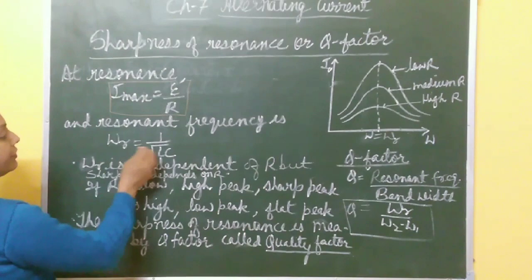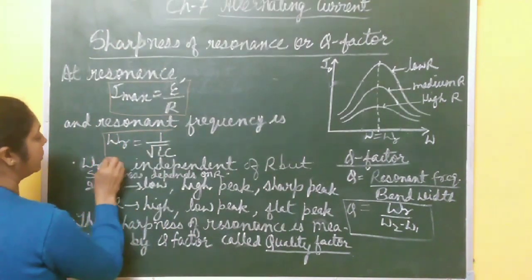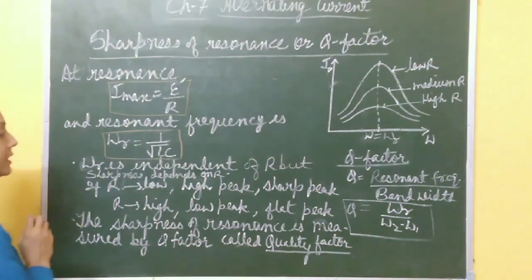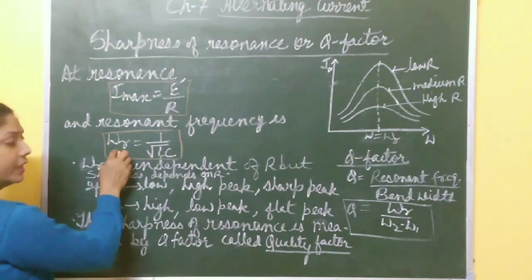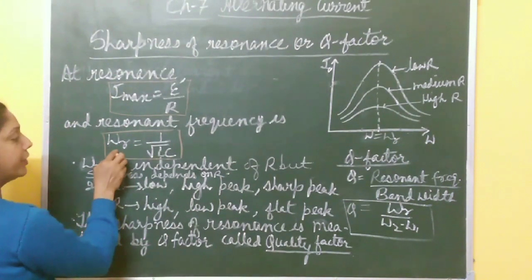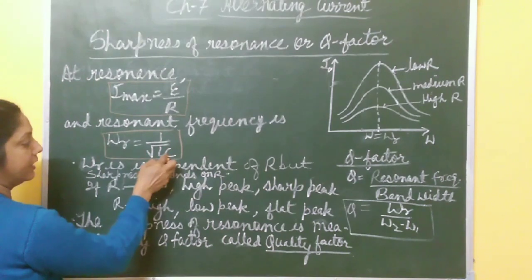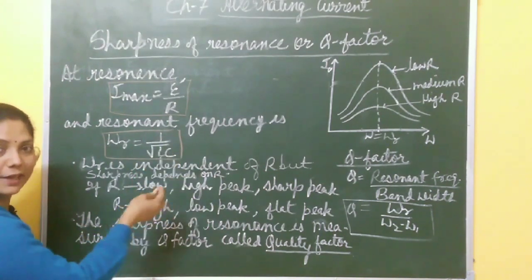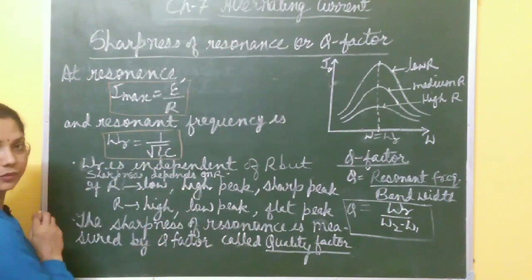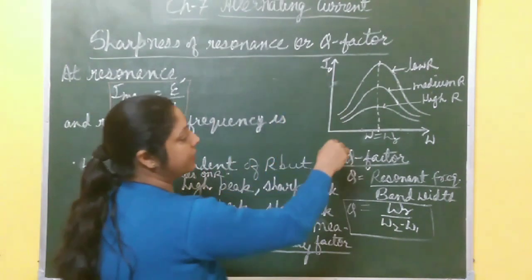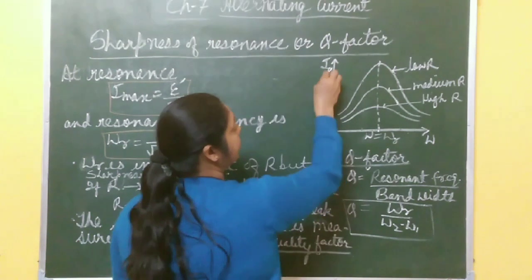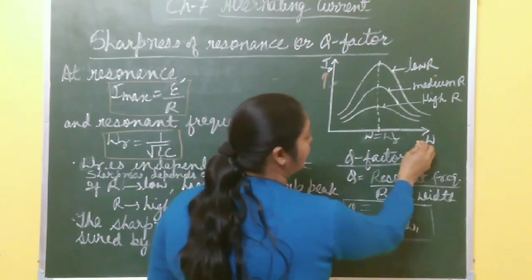And resonance frequency is given by omega R equal to 1 by root over LC. From this formula, it's clear that resonant frequency is independent of R. It depends only on L and C. It means for different values of R, resonant frequency is the same. It's clear from this graph. A graph is drawn between current amplitude and angular frequency omega.